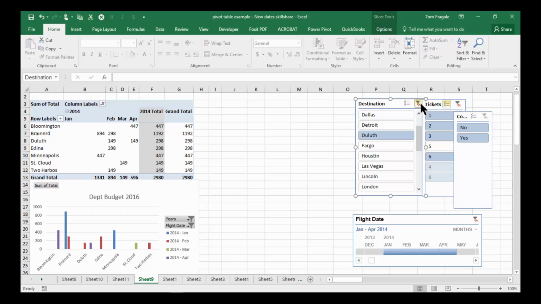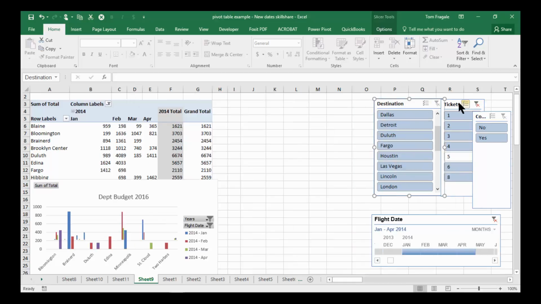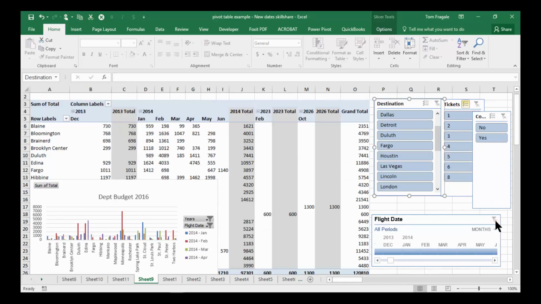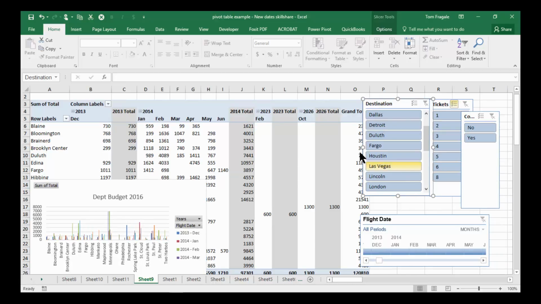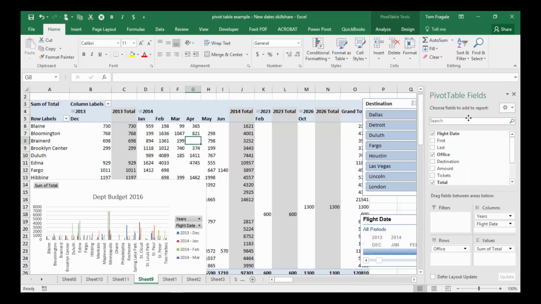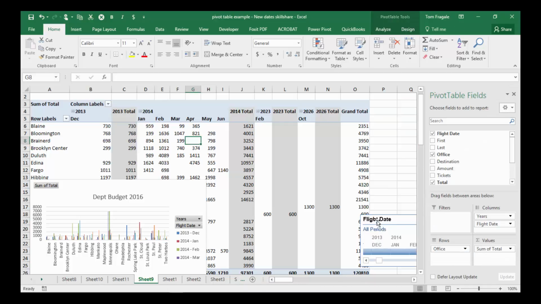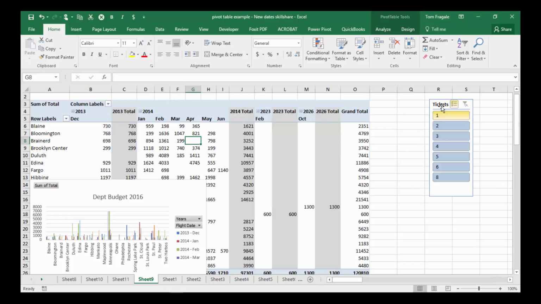Or we can also delete the slicer windows. So I'm going to pick on the funnels on the corner of each slicer window, and I'll get everything back again, as you can see. So we can keep those there. If you want to delete them, I'll pick on this slicer window and I'll hit my delete key on my keyboard. I'll pick on the word destination and delete that. And I'll pick on the word flight date and delete that with my delete key. Now I'm just going to move this window to the side for a second. I'll close that window. And then I'll pick on the word tickets and delete that.